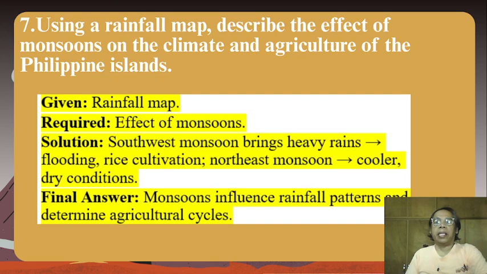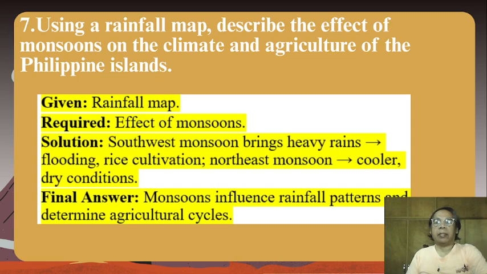Solution. Southwest monsoon brings heavy rains, flooding, and there is rice cultivation. Northeast monsoon, cooler, dry conditions.